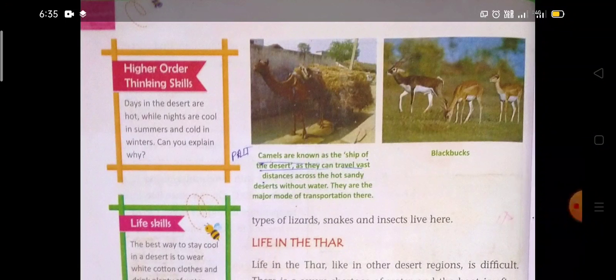Try to understand the different words, or if you are not getting the hard words, you are supposed to find the meanings with the help of a dictionary. With the help of your parents, find the difficult words in the dictionary and try to understand the chapter.